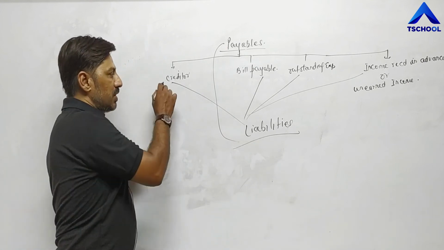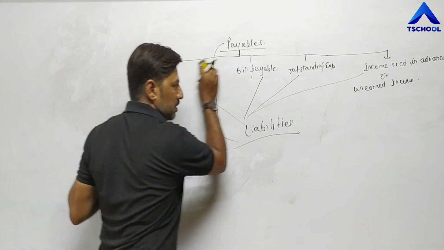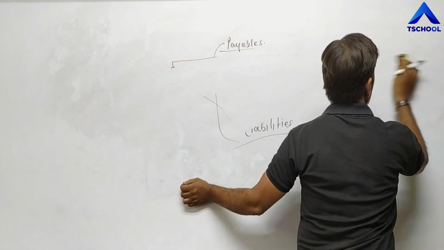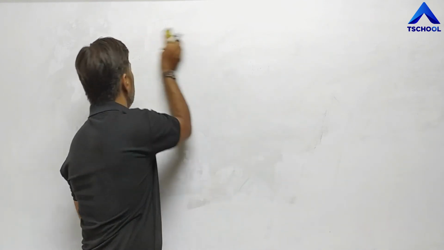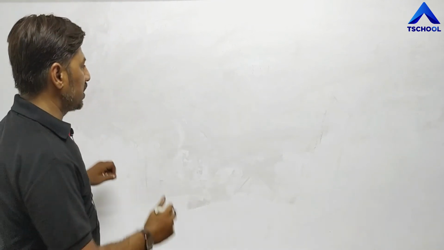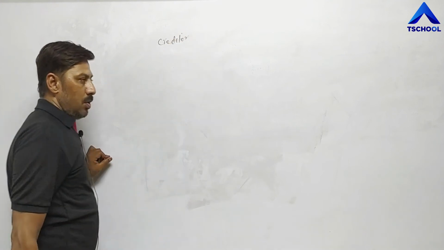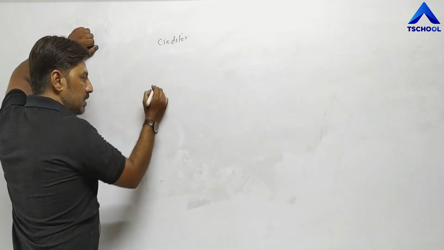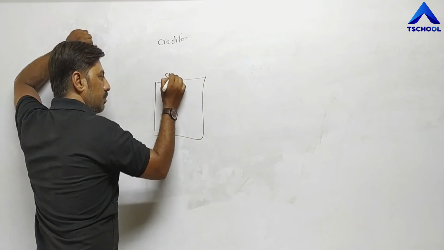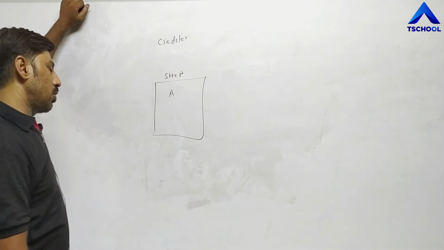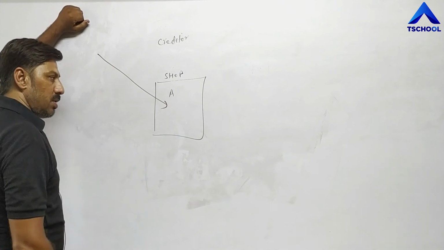Now one by one, first explanation of creditor. I am explaining these terms through examples. First is creditors. Now, what is the meaning of creditor? Suppose this is the shop of A. A is the owner of this shop and he is purchasing goods which he is selling.